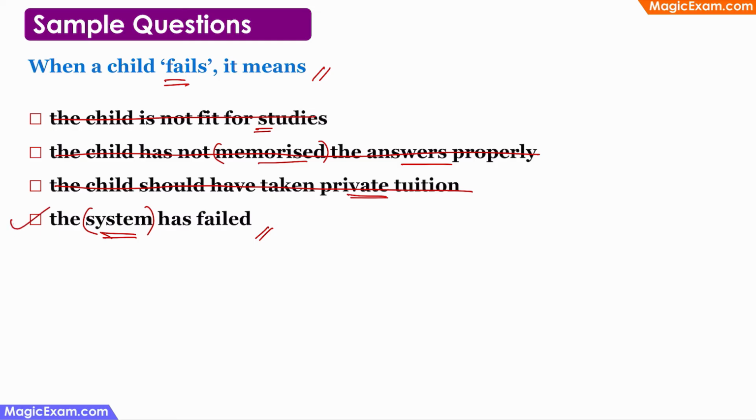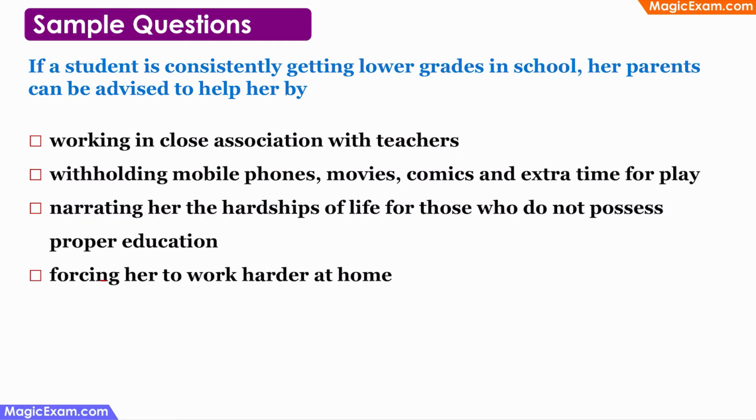So, this is the correct answer. If a student is getting consistently lower grades in school, her parents can be advised to help her by doing which of the following? Now, if a student is getting consistently lower grades or low marks in school, what is the first thing that you should be doing? You should first try to understand what is the root cause. Why is the child getting lower grades? Why is the child getting less marks?